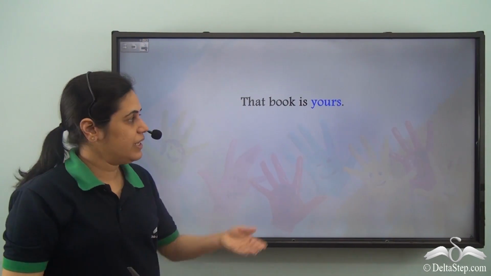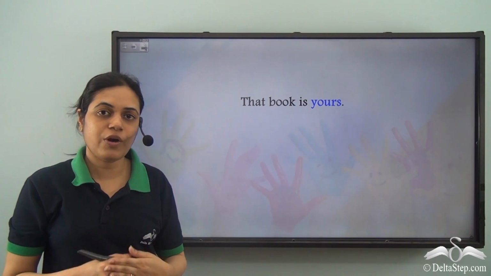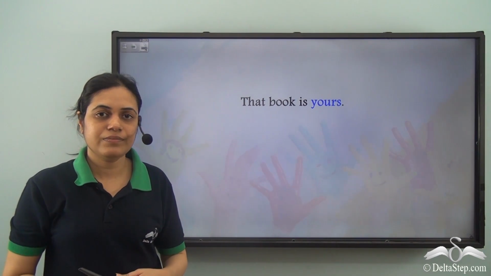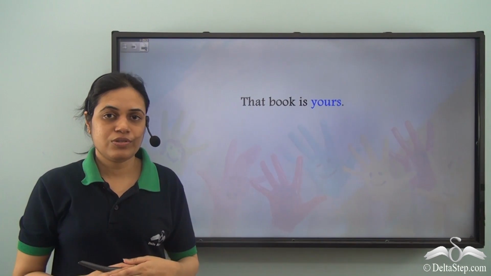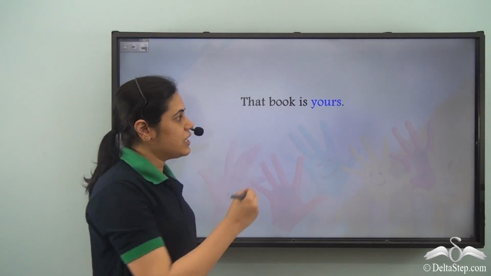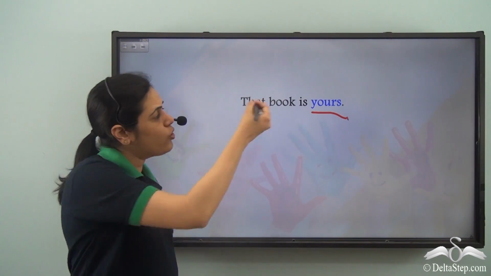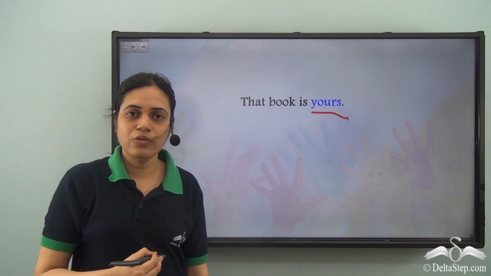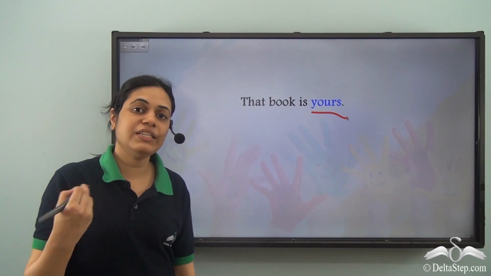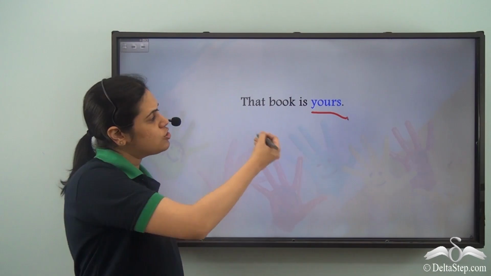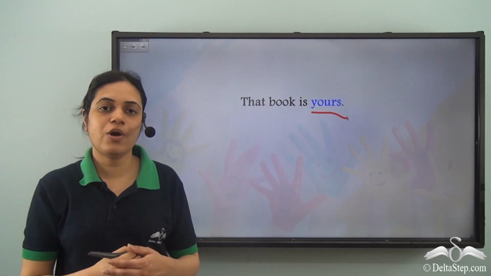Now can you tell me whether yours in this sentence is a possessive pronoun or a possessive adjective? That book is yours. So as we can see, yours is not describing any noun, nor is it followed by a noun. I know that a possessive adjective will be followed by the noun that it describes. So it is not a possessive adjective. It is a possessive pronoun.